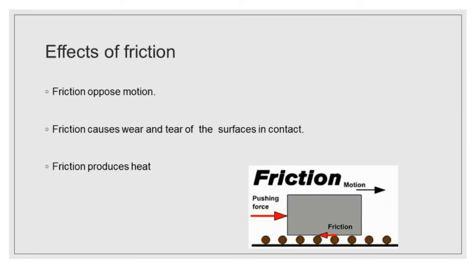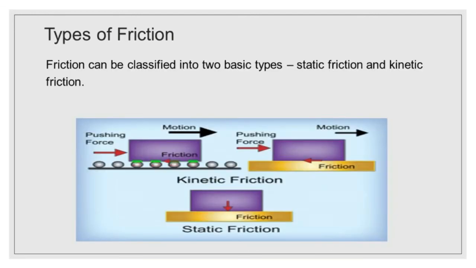Effects of friction. Friction opposes motion. Friction causes wear and tear of the surface in contact. Friction produces heat. Types of friction. Friction can be classified into two basic types, static friction and kinetic friction.